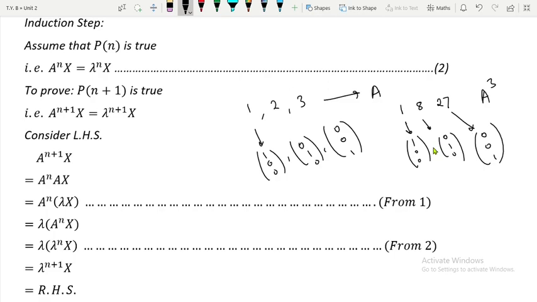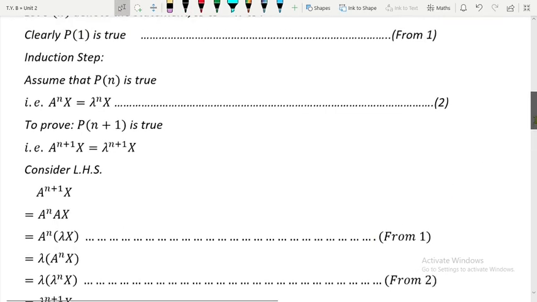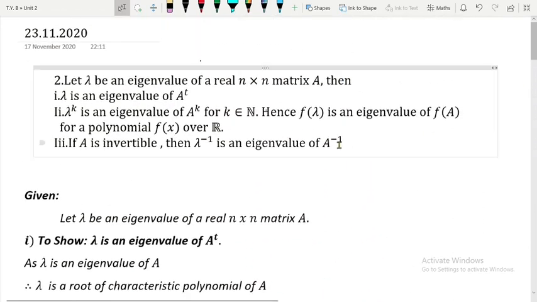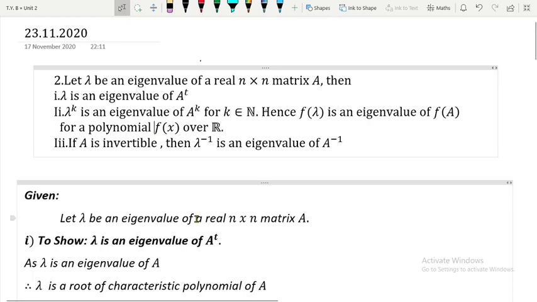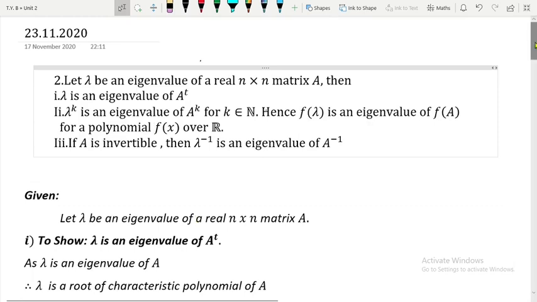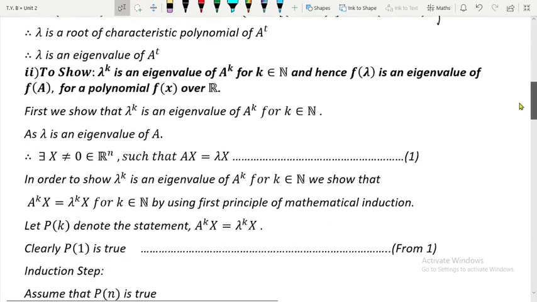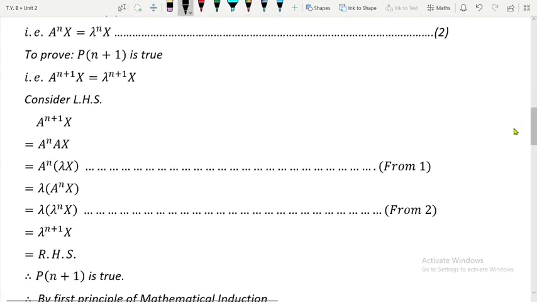Okay, so this was regarding lambda raised to k is an eigenvalue of A raised to k. Now we have to prove that f of lambda is an eigenvalue of f of A, where f of x is a polynomial over R. So I will use some notation for f of x.